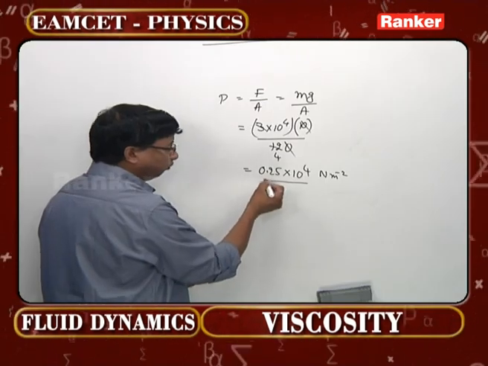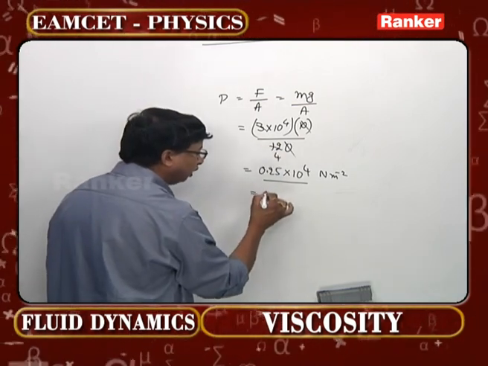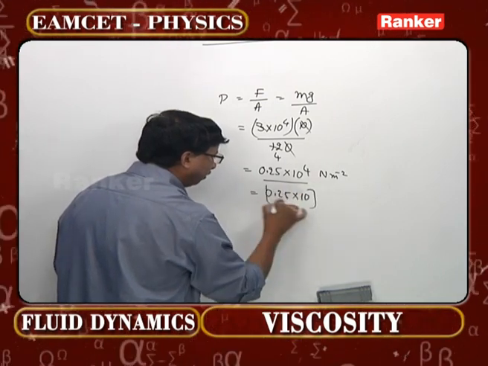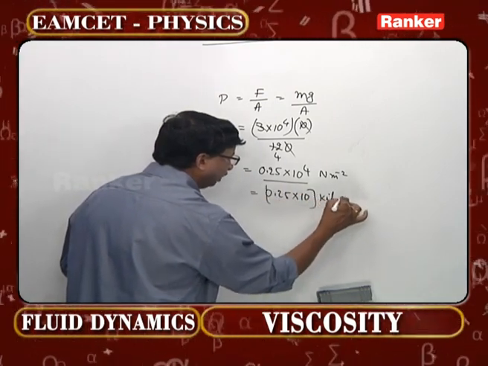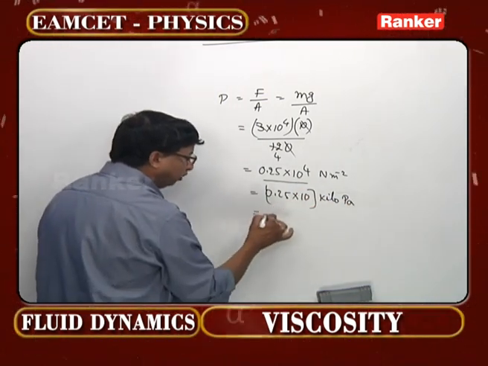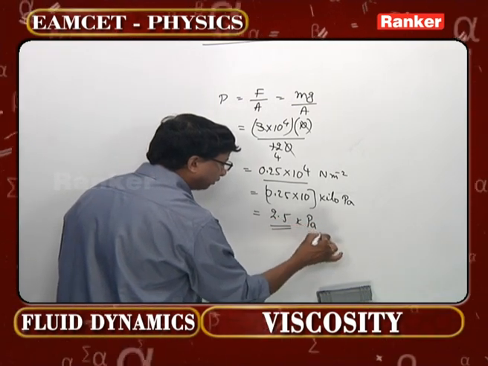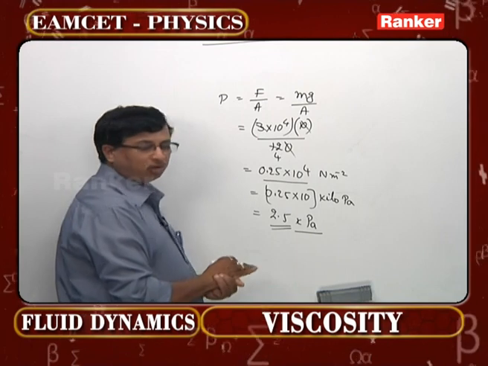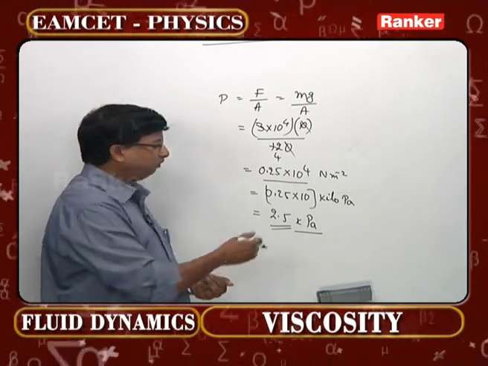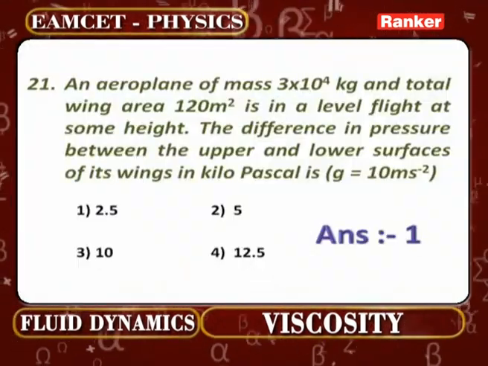How much is he asking for? In kilopascal. Kilopascal means what? 0.25 into 10 kilopascal. We can write this way, because 10 cube is called kilo. Now if you multiply this one by 10, 2.5 kilopascal will now be the corresponding value for this particular question. That means 2.5 coincides with the very first option for us in this particular concept, please.